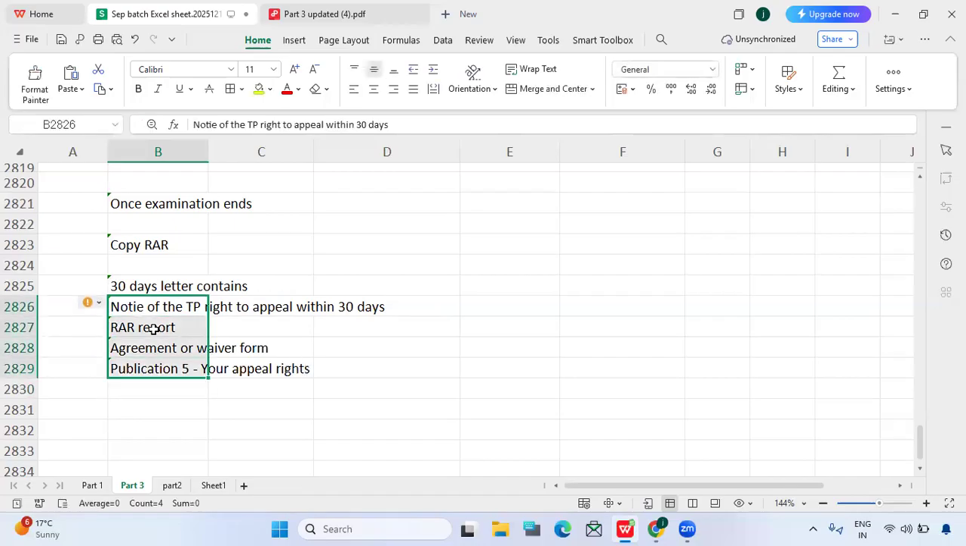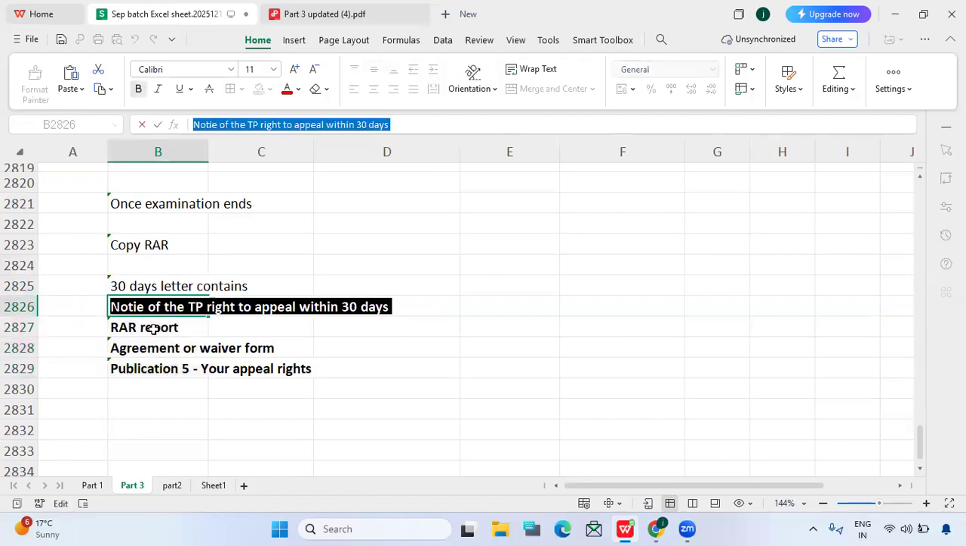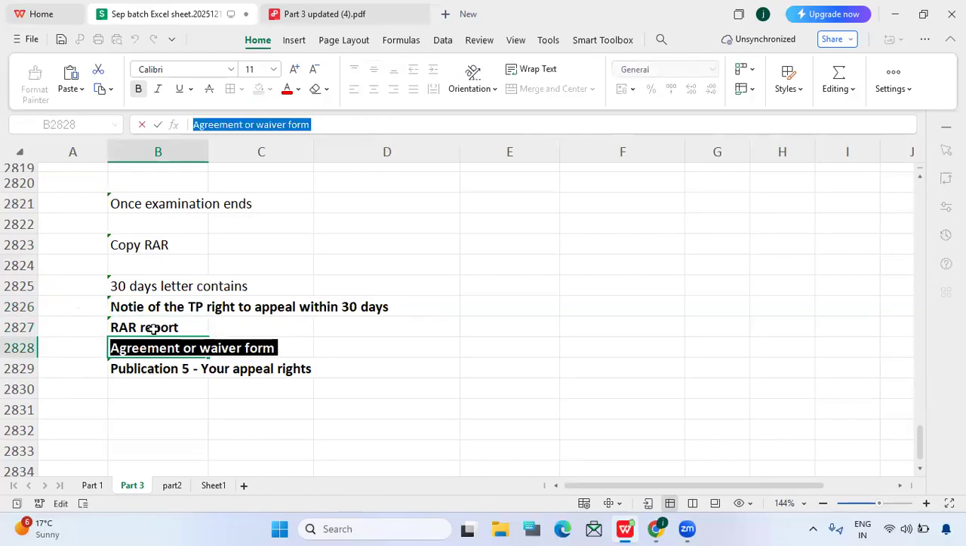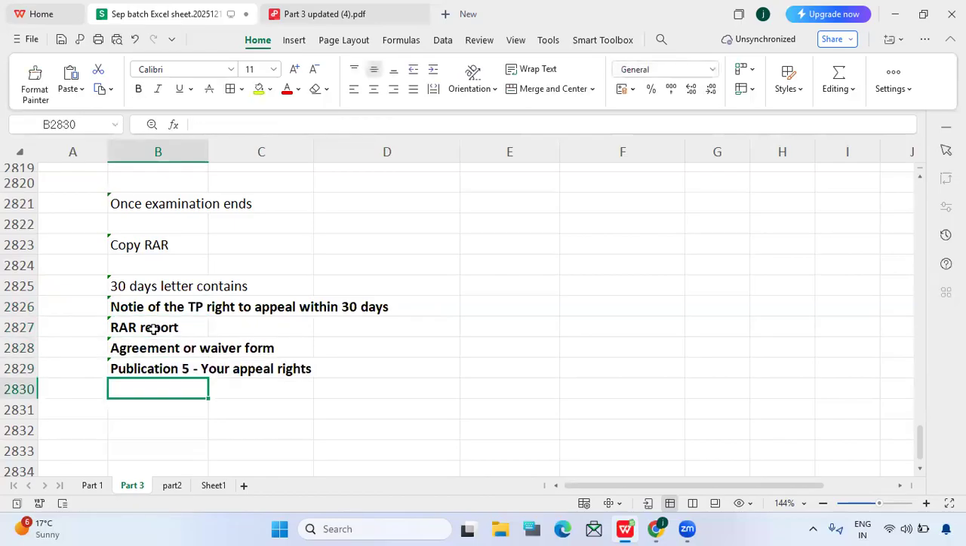So these points they specifically have to mention in the 30 days letter. One is notice of the taxpayer right to appeal within 30 days, RAR report and agreement or waiver form, and publication 5 information, which is for appeal rights. So publication 5 you have to remember. Whenever you have publication 5, this means the taxpayer appeal rights.